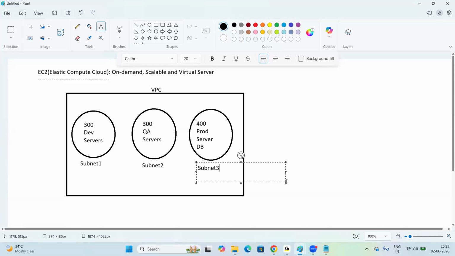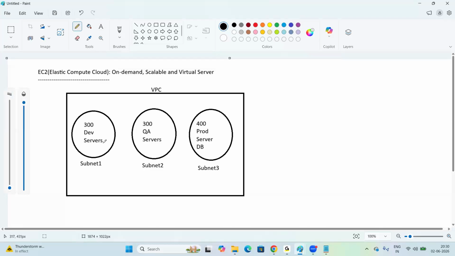Subnet 3, right? When we create a subnet, it allows you to implement subnet rules. We can allow or deny the traffic by using the subnet rules. Normally for DB servers, we should not allow inbound traffic. Development servers and QA servers can easily communicate with each other.